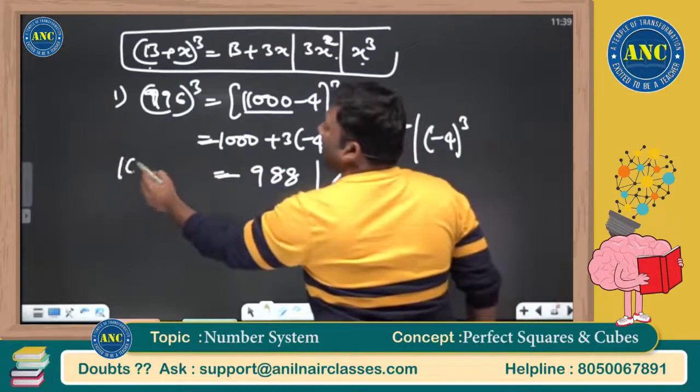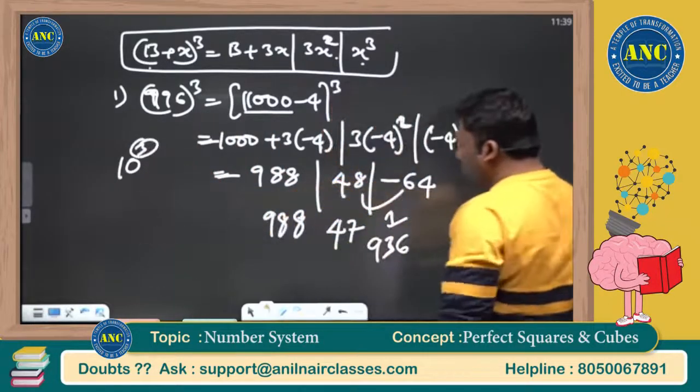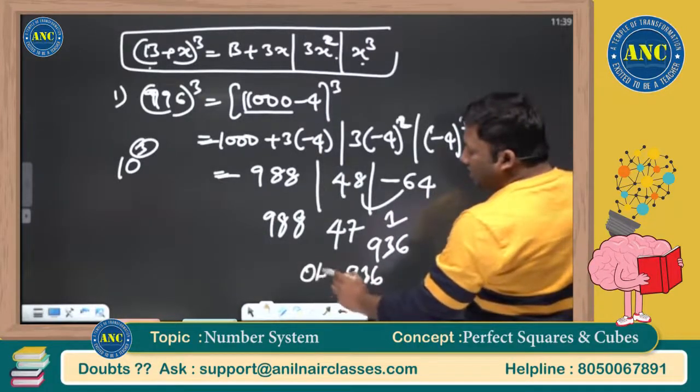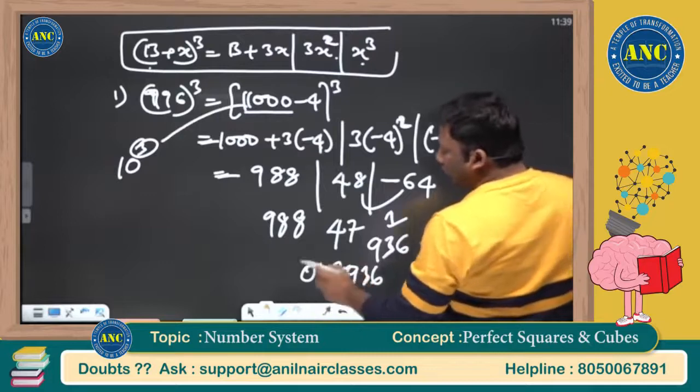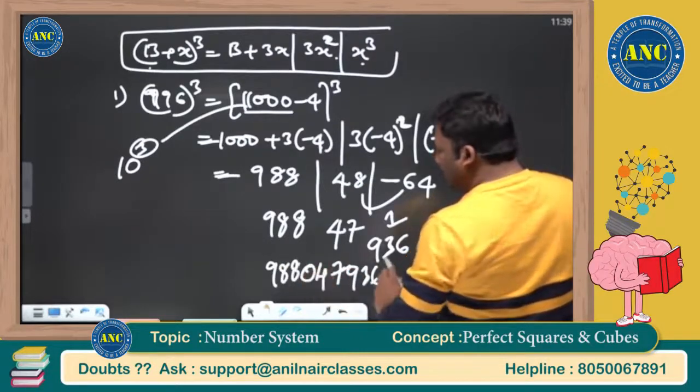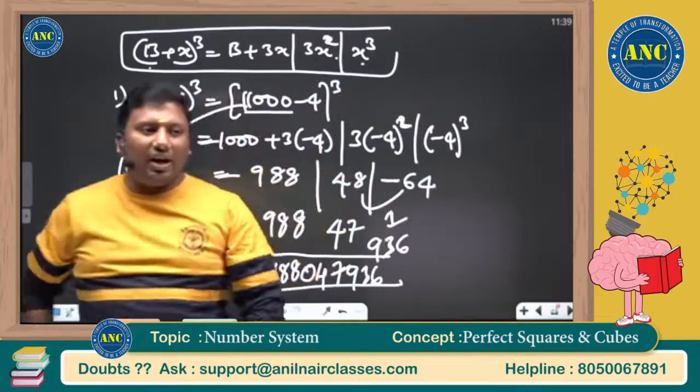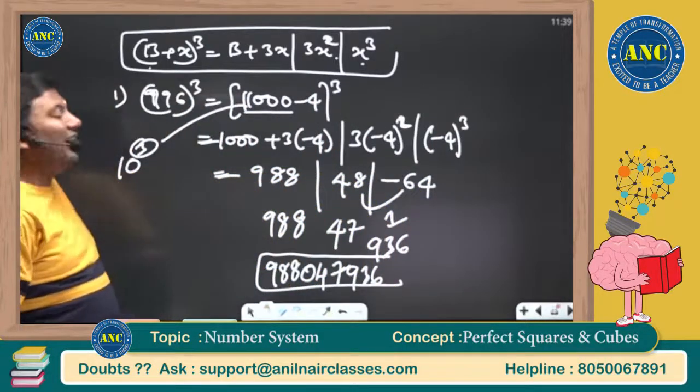1000 is 10 power 3. Last two places should have 3 digits. 936 is 3 digits. 47 in 3 digits is 047. And it is 988. You can check with the calculator whether the answer is right or wrong. I hope it is clear.